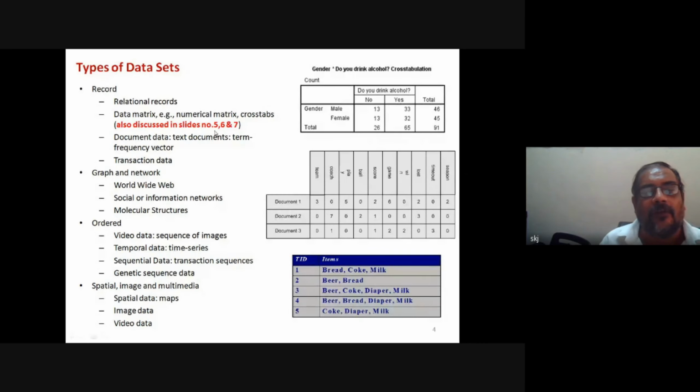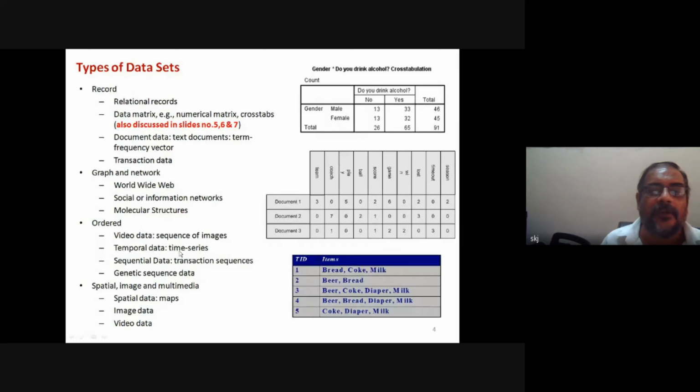So here we have the web, social and information networks, and molecular structure. We also have ordered data. In ordered data, one specific order is necessary. One object will appear only after so and so object, and we can have video, which is a sequence of images.